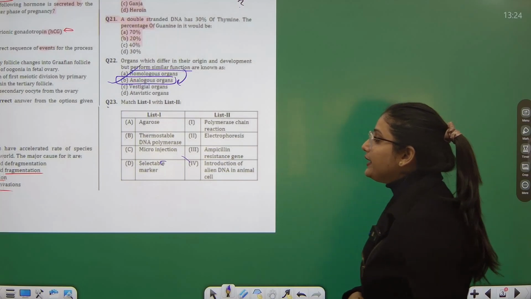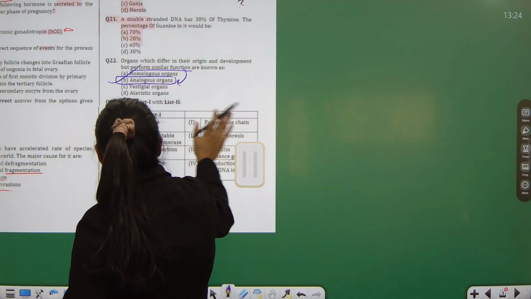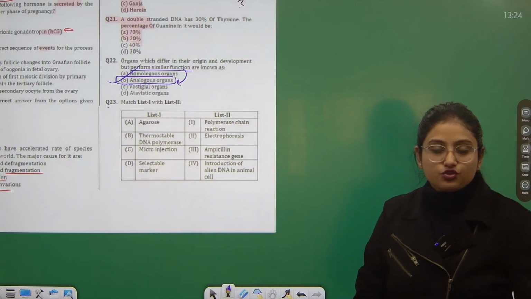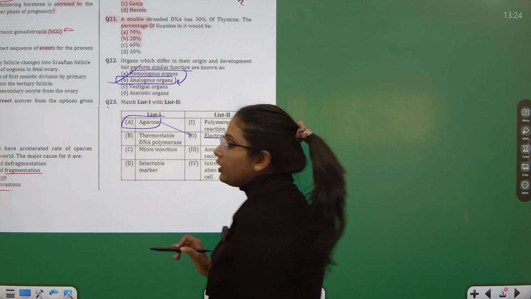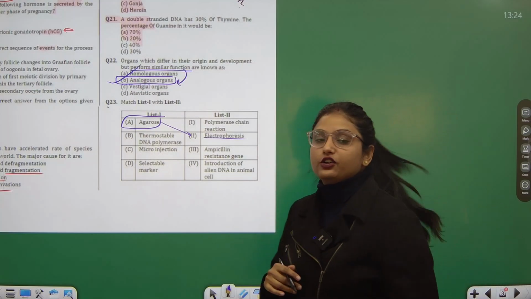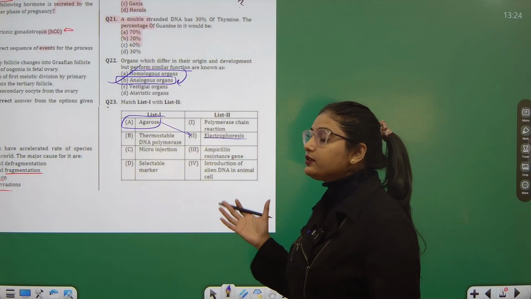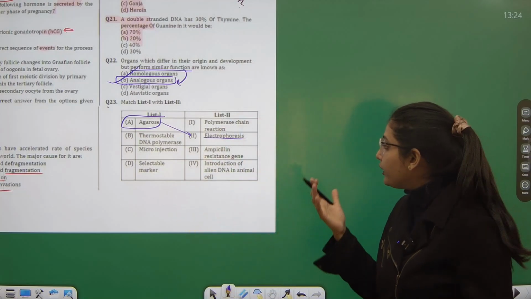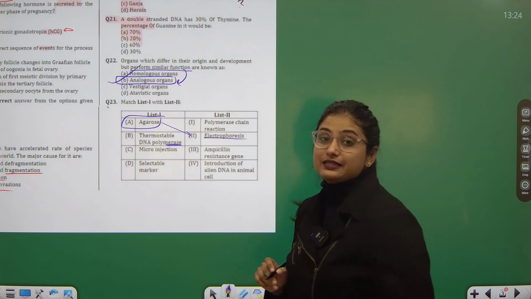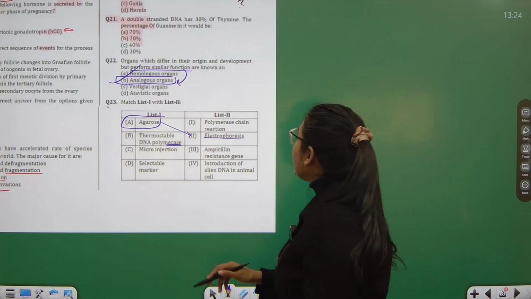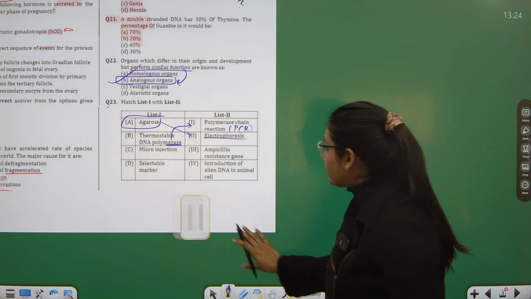Then question number 23 says match list 1 with list 2. Okay, this is something which you will have to memorize and which you should also have knowledge about. So agarose is a material which is basically used in genetic engineering procedures, and one of these is electrophoresis. So I have directly marked agarose with electrophoresis because these are the things which you need to have in your head right before attempting the questions. Whereas thermostable DNA polymerase is an enzyme, definitely. The suffix -ase is used for enzymes, and these enzymes are mostly a part of PCR, polymerase chain reactions.